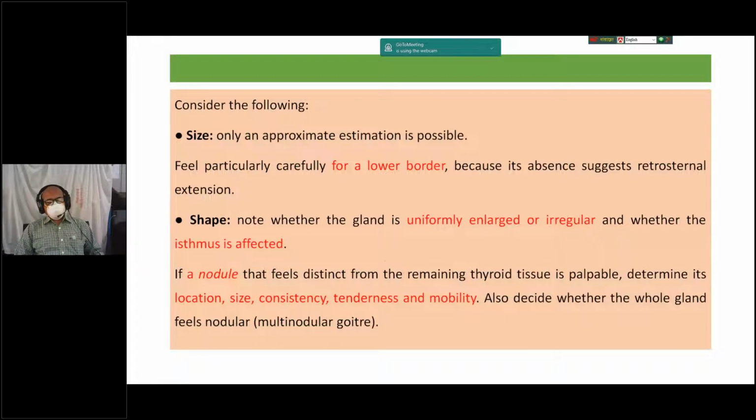If you do not get the lower border, think of the possibility of retrosternal extension. The shape of the thyroid gland may be uniformly enlarged or irregular. If a nodule that feels distinct from the remaining thyroid tissue is palpable, then consider location, size, consistency, tenderness, as well as mobility.